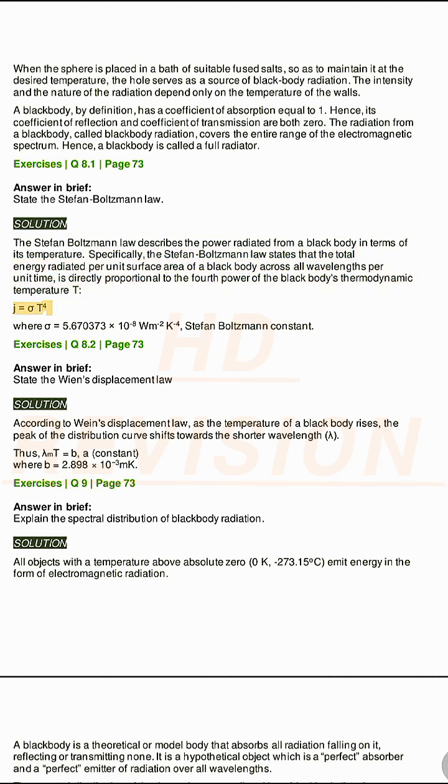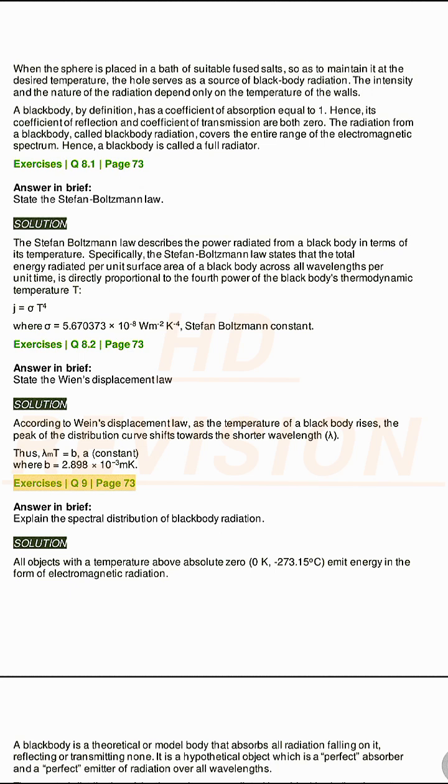J equals sigma T^4, where sigma equals 5.670373 times 10^-8 W/m²K⁴, the Stefan-Boltzmann constant. Exercises Q8.2, page 73. Answer in brief. State Wien's displacement law. Solution. According to Wien's displacement law, as the temperature of a black body rises, the peak of the distribution curve shifts towards the shorter wavelength lambda. Thus, lambda_max T equals b, a constant, where b equals 2.898 times 10^-3 mK.